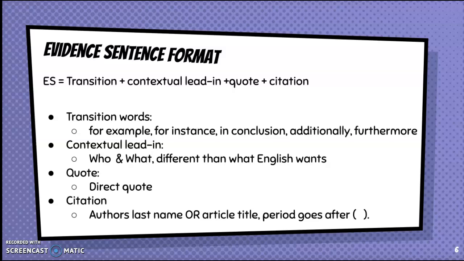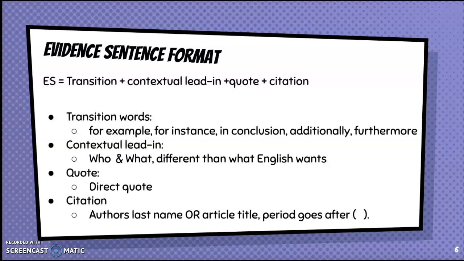So if you're on your third body paragraph and you wrote, first of all, we're having an issue, right? If it's not your conclusion and you started with in conclusion, we're also having an issue, right? Make sure that we have transition words that match where we are in the actual paragraph. If you write furthermore or additionally, you better have already had at least one example given, or else it's not furthermore or additionally, right?